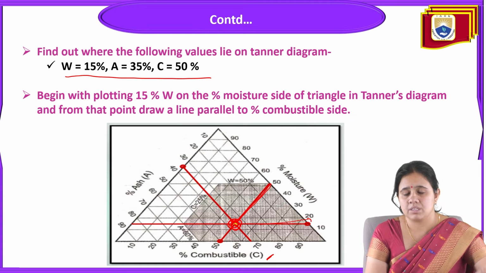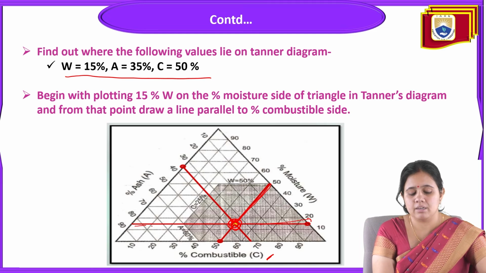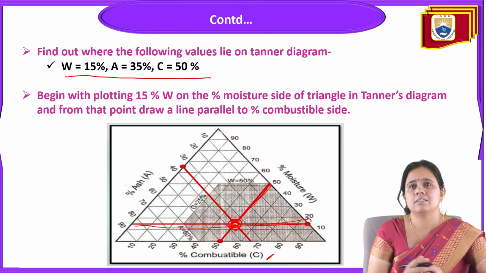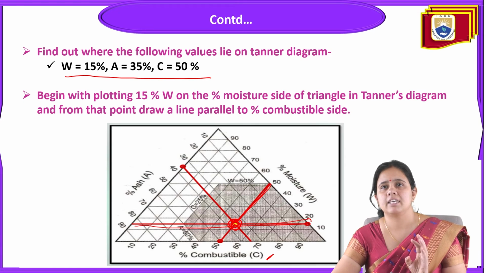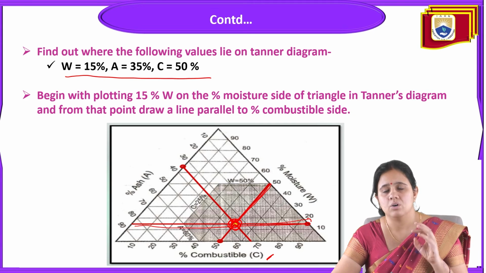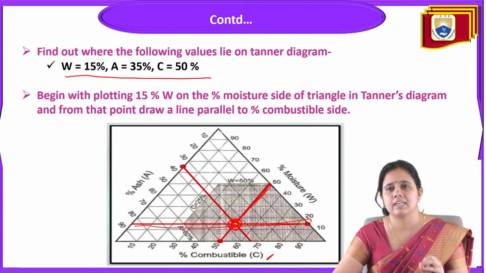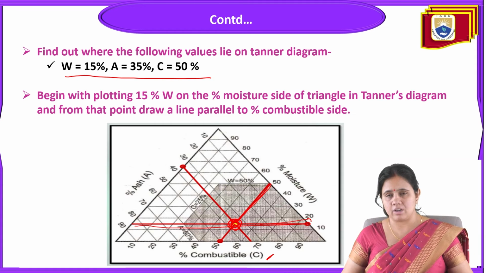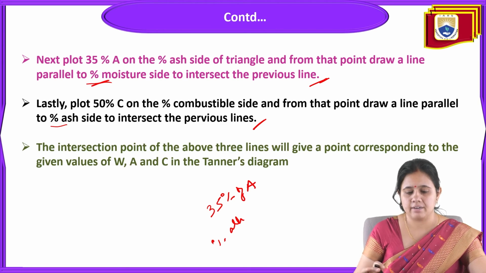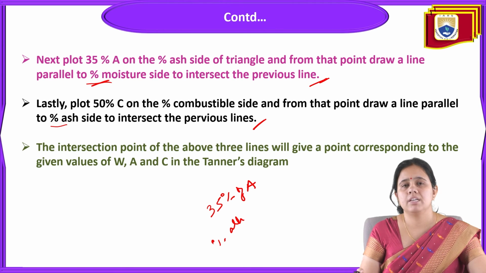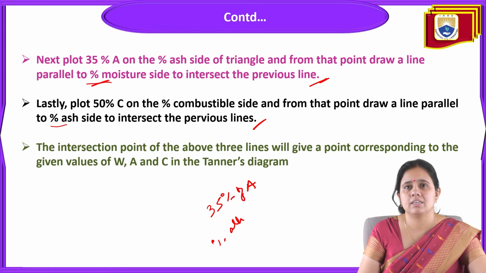So in this way we'll find it by making parallel lines intersecting each other, and this is the tenor diagram that can be used to understand the original moisture content, ash content, and combustible material in a solid waste. So from this standard diagram, it is clear we will use it to calculate the moisture content, ash content, and carbon content in a solid waste.